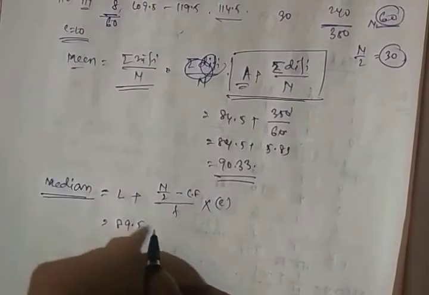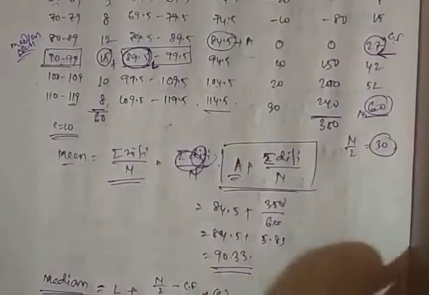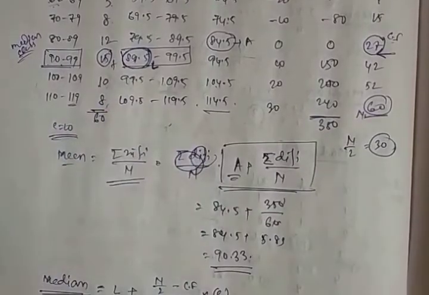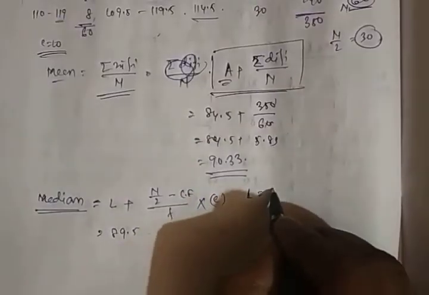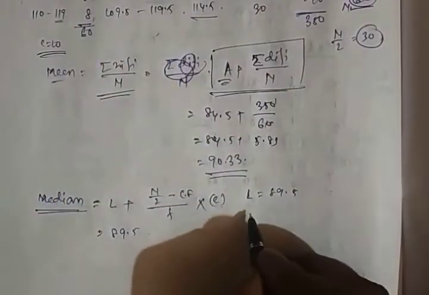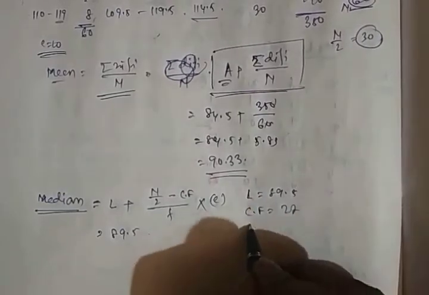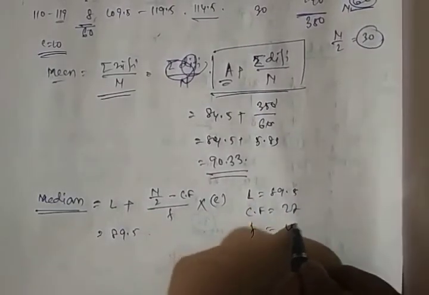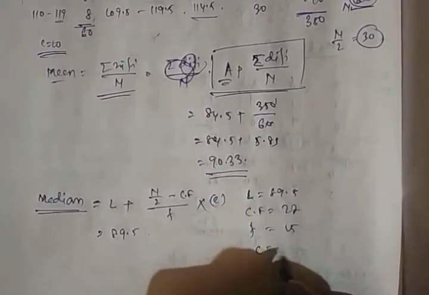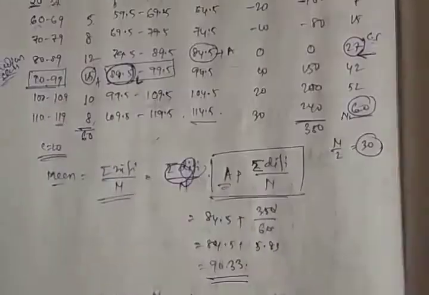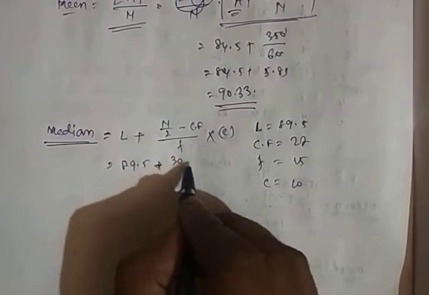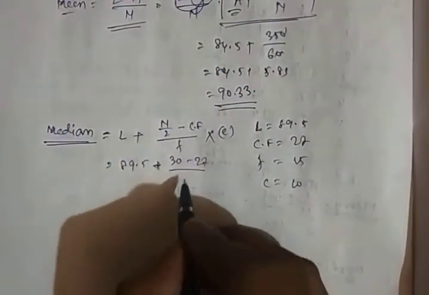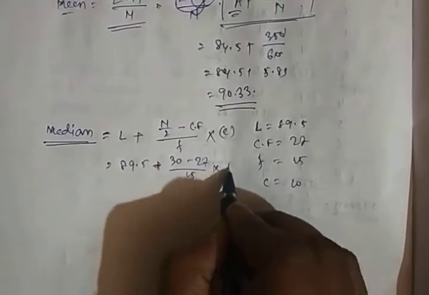So we get L as 89.5. Let's write it here. L is 89.5, CF is 27, F is 15 and C is, what is C? C is 10. So putting these values, we will get n by 2, which is 30, minus CF 27, divided by F which is 15, into 10.